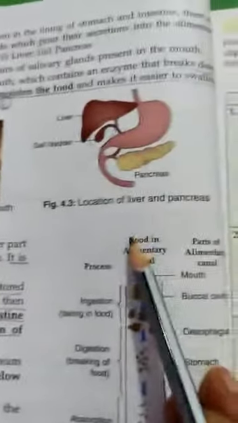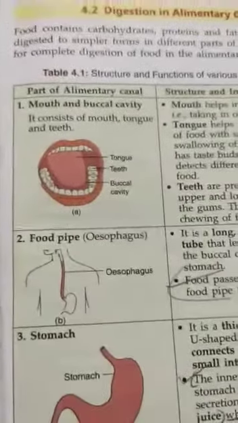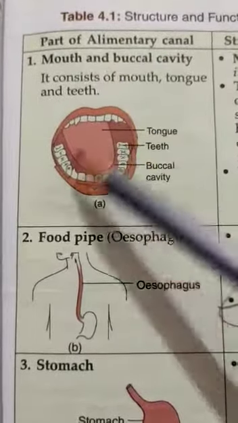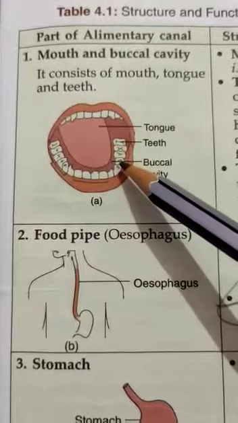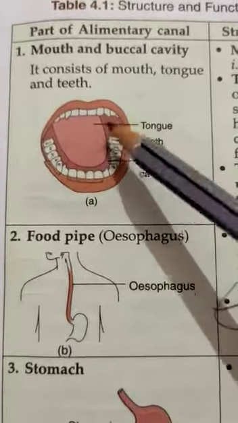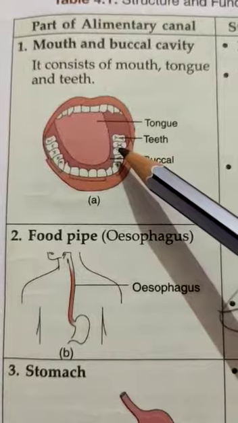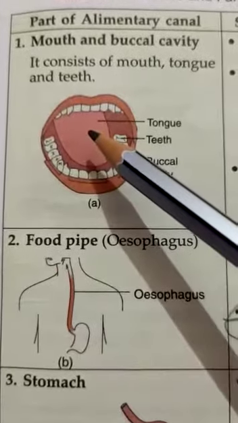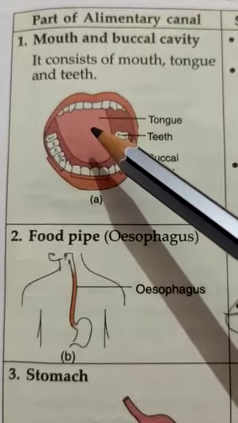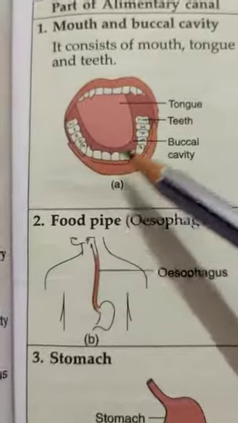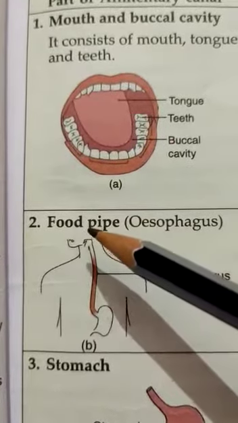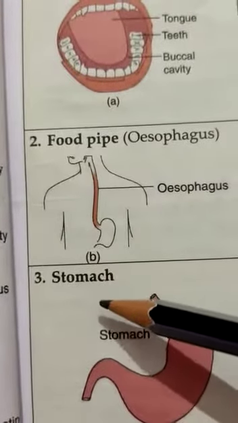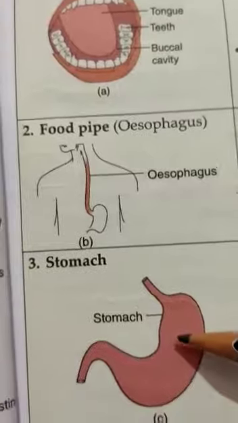Now come to the parts of the alimentary canal. First part, buccal cavity, means mouth. In our mouth, the tongue is there, and teeth, and teeth help in chewing the food properly, means they break down the food into smaller particles. The tongue helps to mix the food properly with saliva. After proper mixing, the food goes to the esophagus. The esophagus passes these food particles to the stomach.